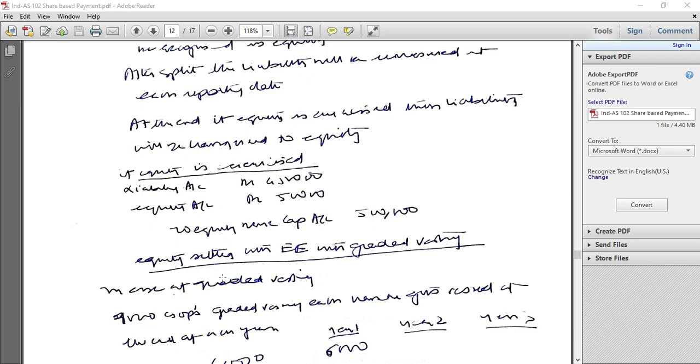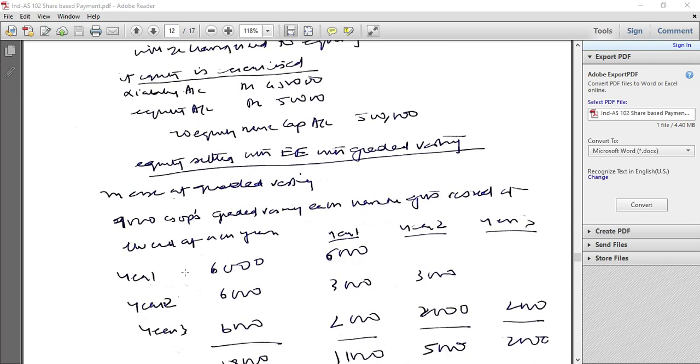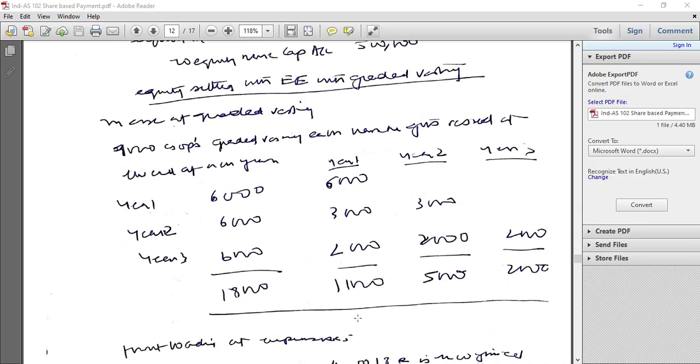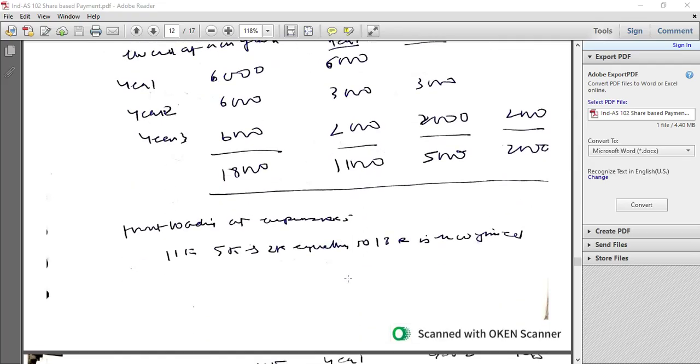Equity settled graded vesting. In case of graded vesting, there would be front loading of expenses. So 6,000 is a charge for year one, and the entire 6,000 would be charged in year one. 6,000 is charged for year two, then 3,000 in year one and 3,000 in year two would be charged. 6,000 is a charge for year three, then 2,000 in year one, 2,000 in year two, and 2,000 in year three would be the charge. The total charge would be 11,000 for year one, 5,000 for year two, and 2,000 for year three. This is front loading of expenses.